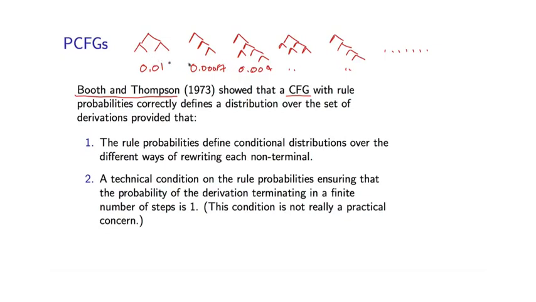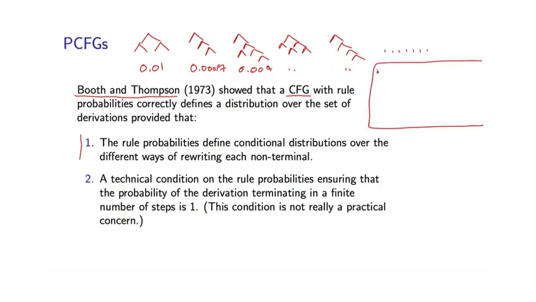So we're attempting to define a distribution over an infinite set of quite complex structures. So Booth and Thompson give conditions on the rule probabilities under which we get a proper distribution over trees. The first one is exactly what I showed you earlier, and it's by far the most important.